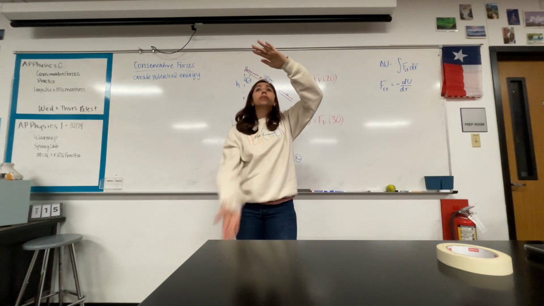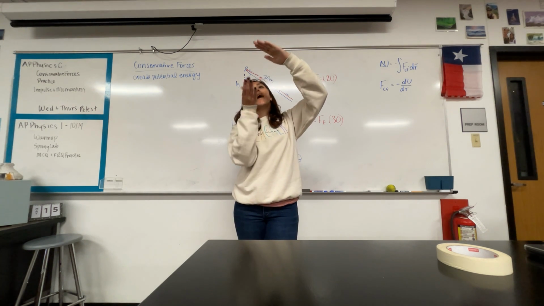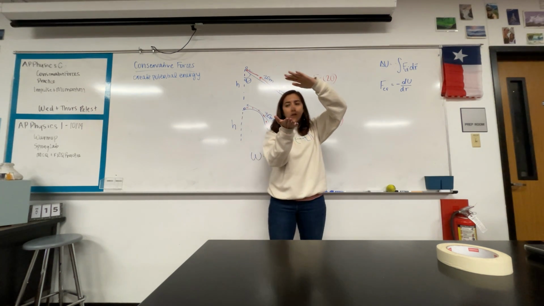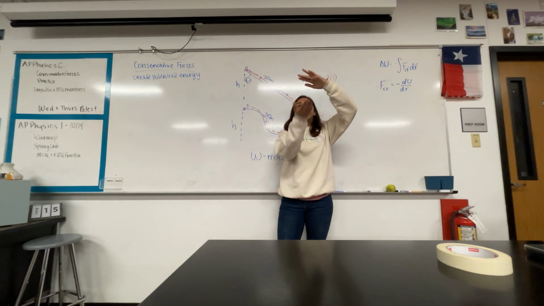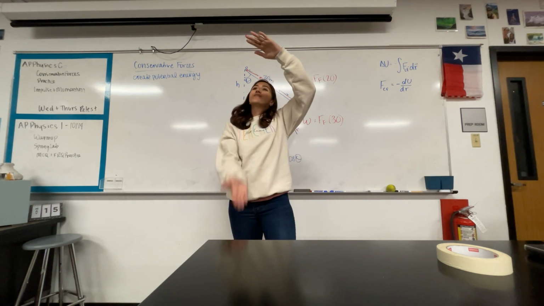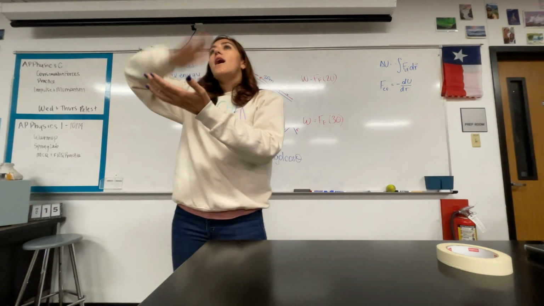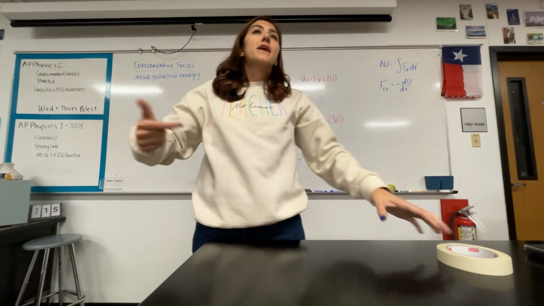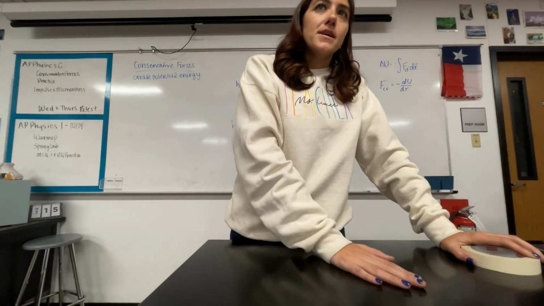It doesn't matter how many times I oscillate between checks. If I check on the very first oscillation, how much kinetic energy does it have in the middle? And then I check 100 oscillations later, same amount. What about 1,000,000 oscillations later? Same amount. It's path independent. It doesn't matter how many times that spring oscillates, it's always going to have the same kinetic energy in the middle that it does at the beginning. And that's why it's path independent.